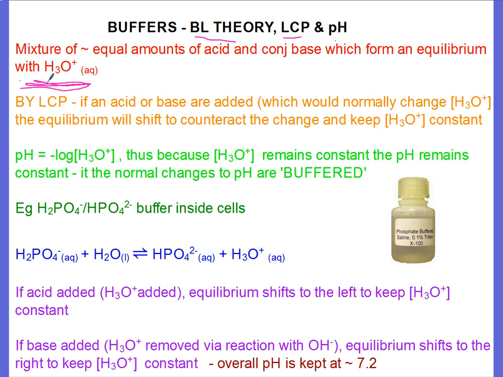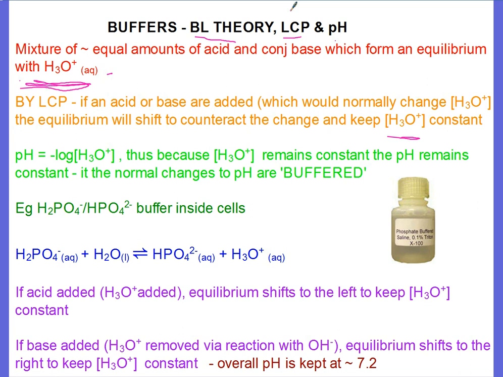Because it's an equilibrium, that means Le Chatelier's principle applies. By Le Chatelier's principle, if you add an acid or base to this equilibrium, which would normally change the hydronium ion concentration, the equilibrium will shift to counteract the change and keep the hydronium ion concentration constant. That's why it's important to say it's an equilibrium with hydronium ions, because as soon as something's in equilibrium with hydronium ions, if anything was going to change that hydronium ion concentration, we know Le Chatelier's principle is going to apply to try and buffer or stop that change.